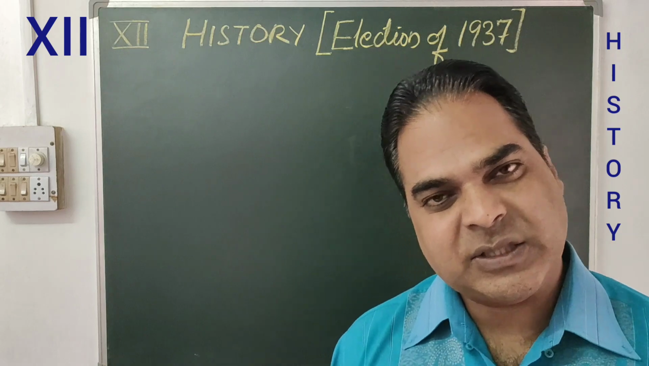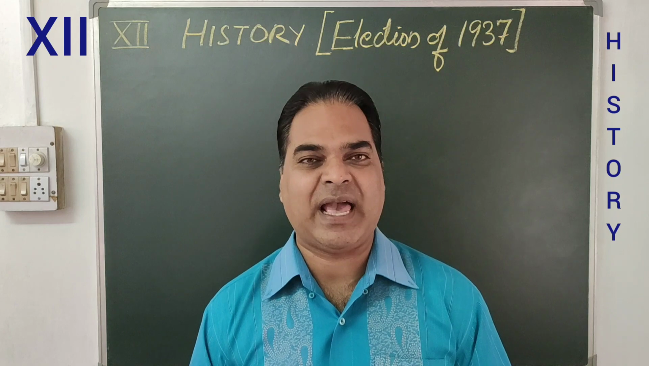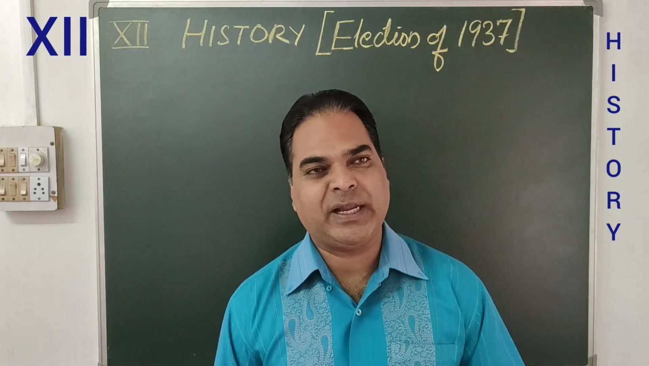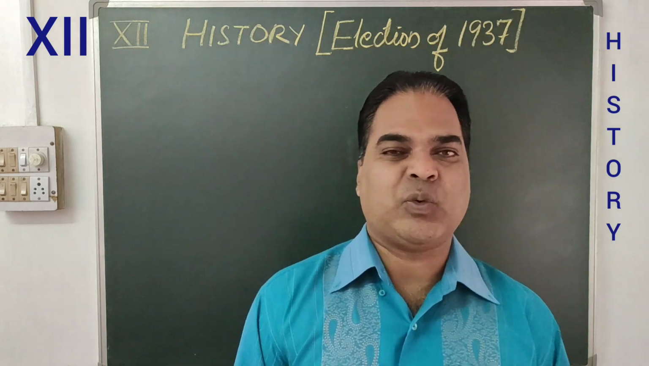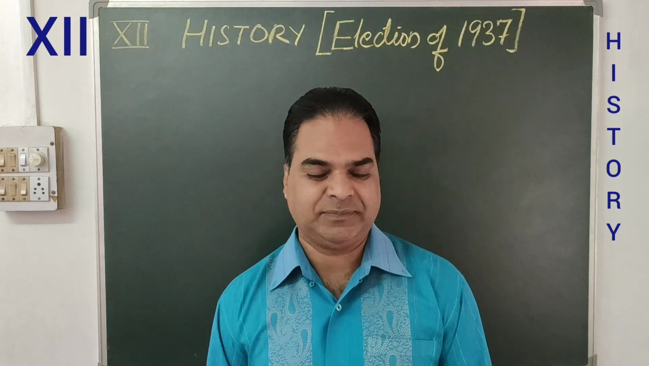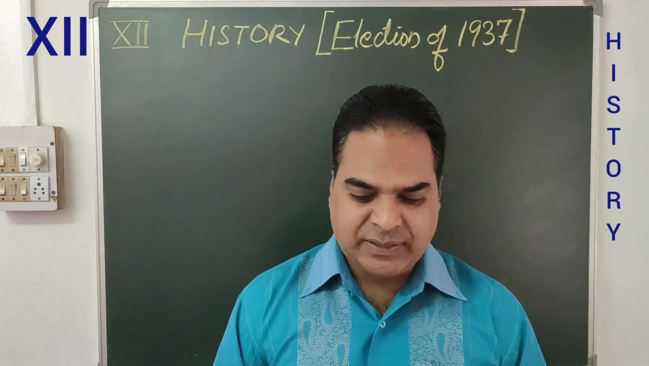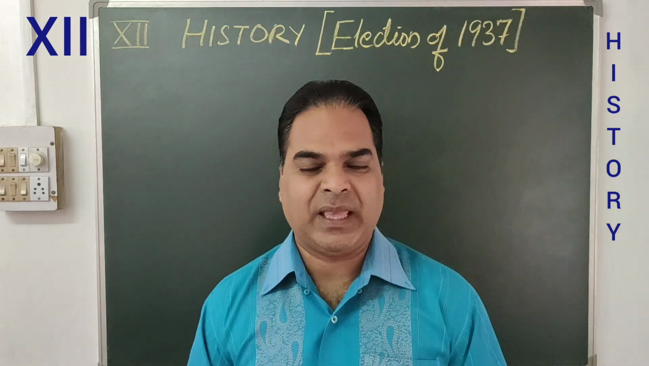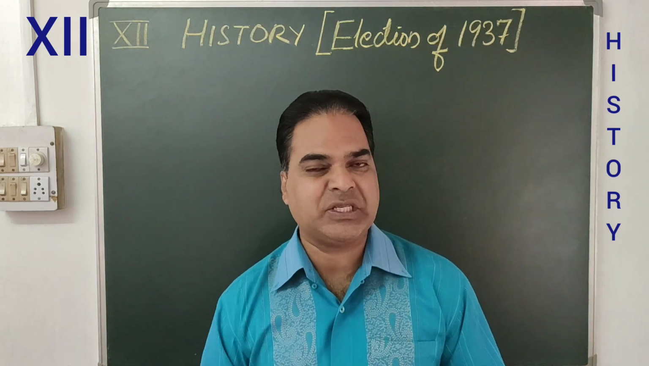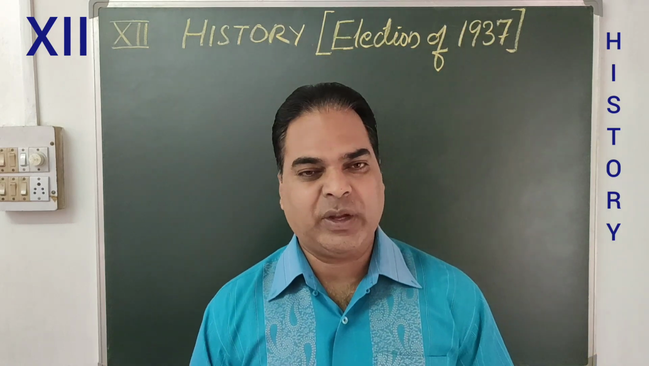So in the previous class we discussed some of the important features of the Government of India Act 1935. On the basis of the Government of India Act 1935, election was to be held, and in the year 1937 election was held. During that time altogether 11 provinces were there. You will come to know which were the provinces, and elections were held in all the provinces. And what were the results?